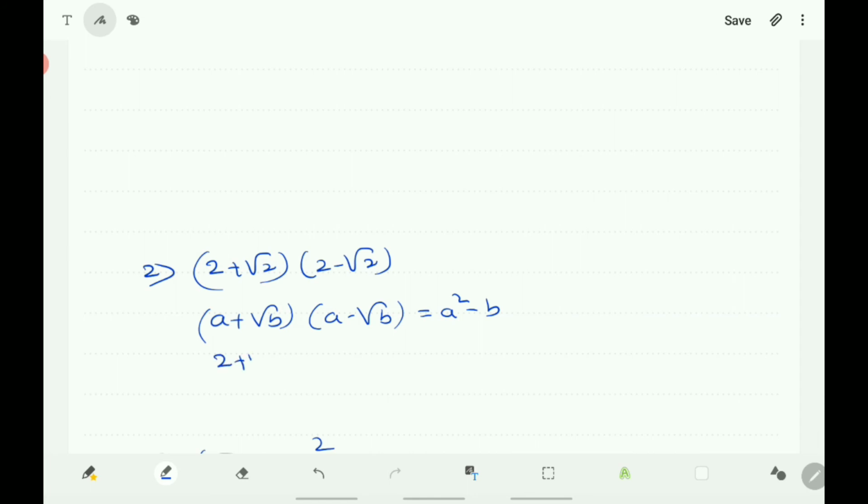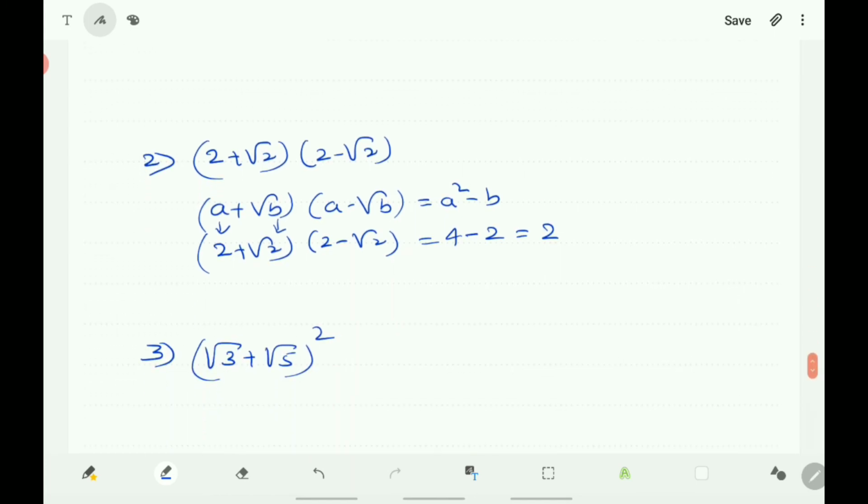Therefore, (2 + √2)(2 − √2) is equal to, in the place of a there is 2, and in the place of √b there is √2. So it becomes 2 square is 4 minus (√2) whole square is 2, that is equal to 2, which is rational.